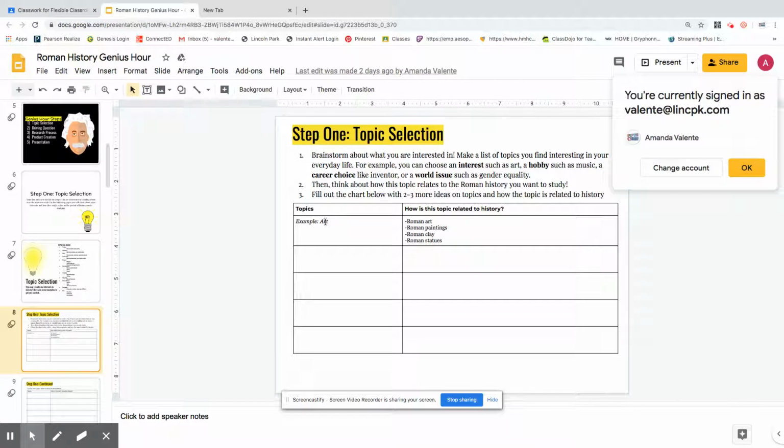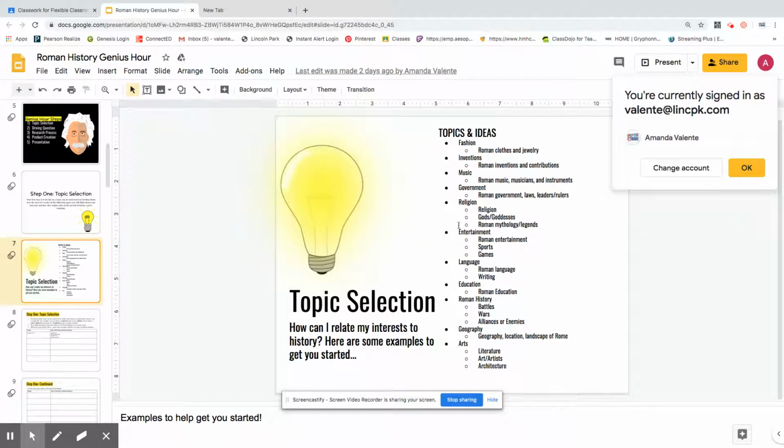If you are interested in art, how would you turn that into something you can study about Rome? You could look at Roman art, you could look into Roman paintings, Roman clay sculptures, or even Roman statues. So what I'm asking you to do is come up with 2 or 3 more topics that you're interested in from the topic ideas, or if you have your own.